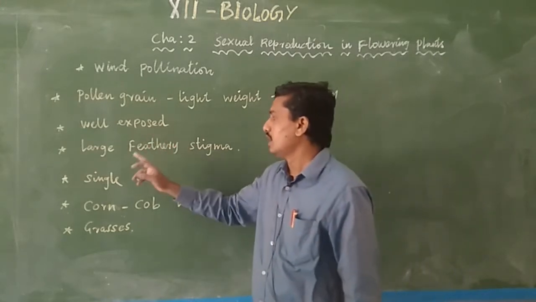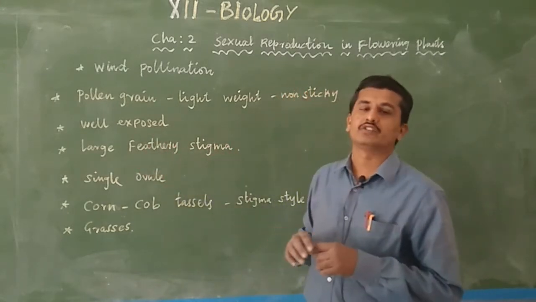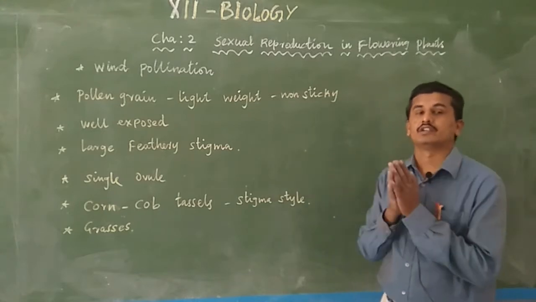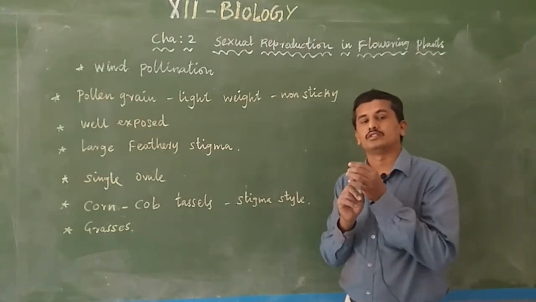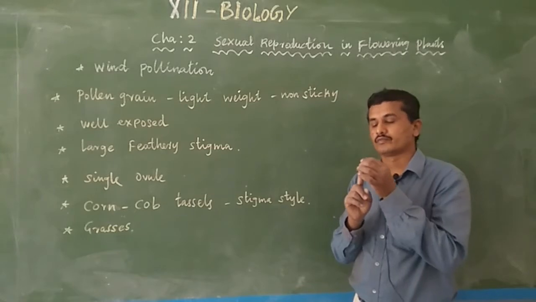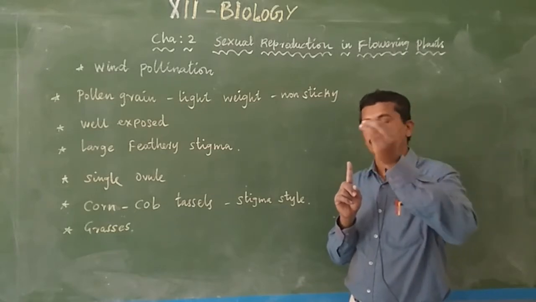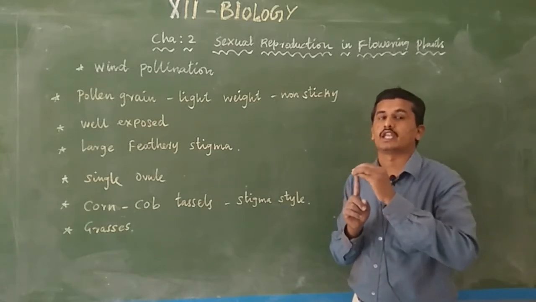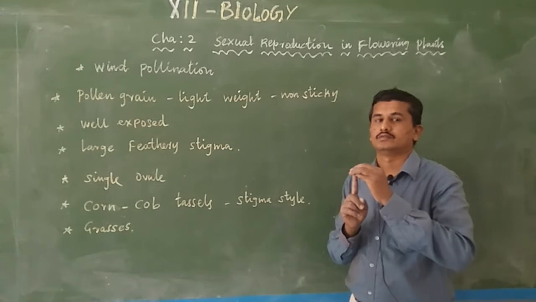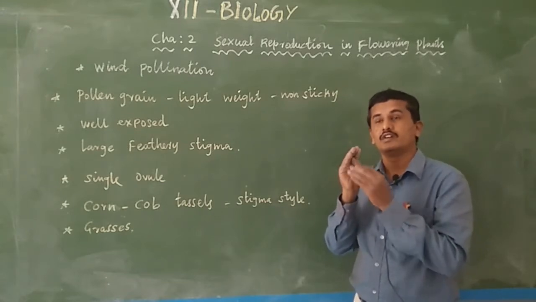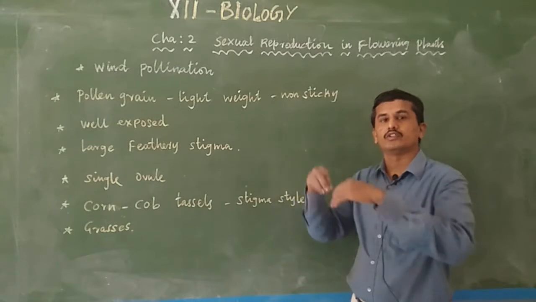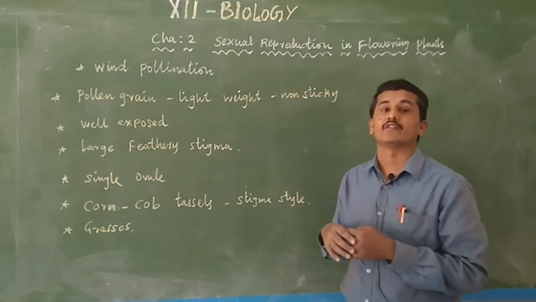Well exposed and large feathery stigma. For example, if the stigma is a single line or needle-like structure, it does not receive much pollen grain from the wind current. But a feathery stigma receives more pollen grain from the wind.